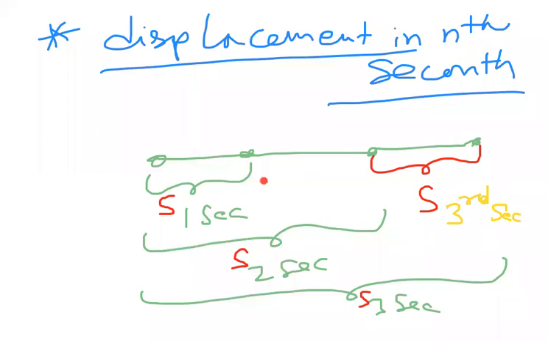This is 1 second. This is 2 seconds. We are writing it as 2 seconds. Here we are writing it as 3 seconds. But here it is the third second. So this is different now. The third second is different, so we have to analyze the formula for this one. This is the universal formula. What is the universal formula?